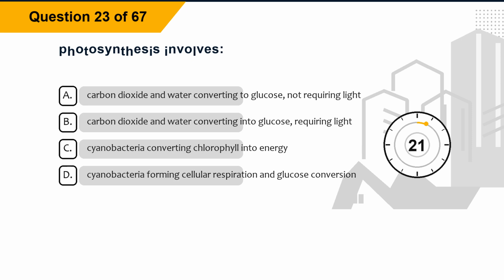Question 23. Photosynthesis involves: Option A, carbon dioxide and water converting to glucose, not requiring light. Option B, carbon dioxide and water converting into glucose, requiring light. Option C, cyanobacteria converting chlorophyll into energy. Option D, cyanobacteria forming cellular respiration and glucose conversion.